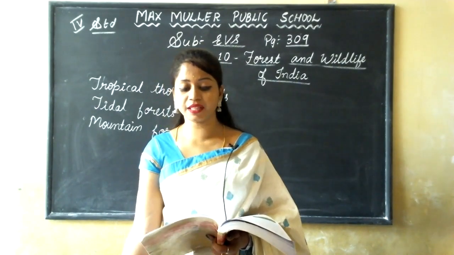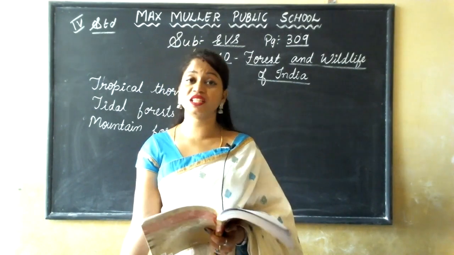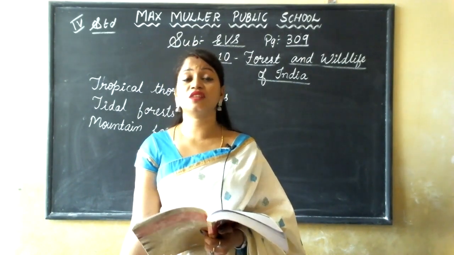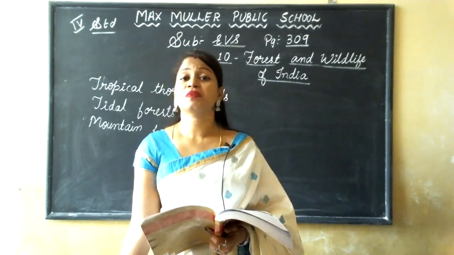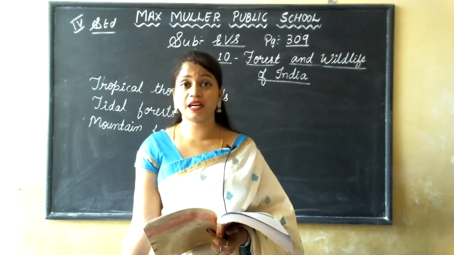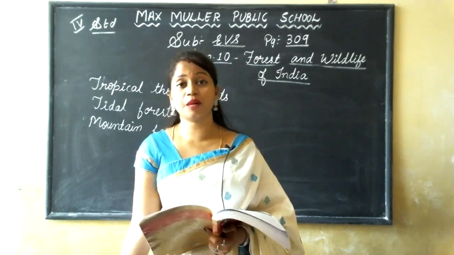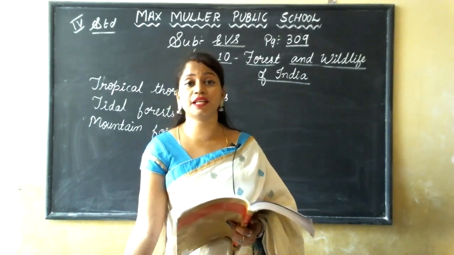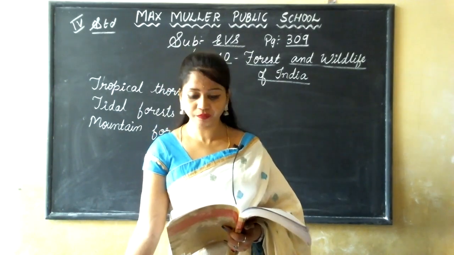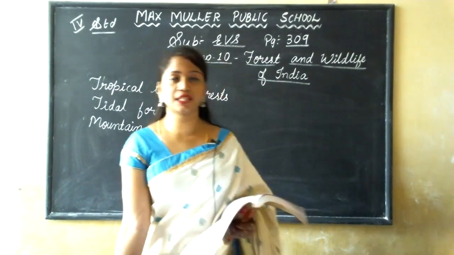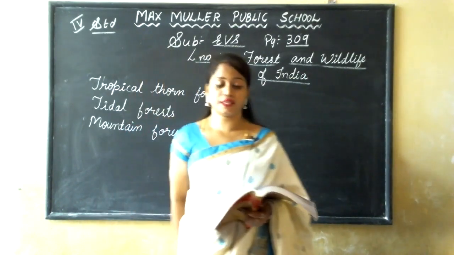This tree has given the name Sundarbans to this area. Because of this Sundari tree, that area, the Ganga Brahmaputra Delta, is named Sundarbans.